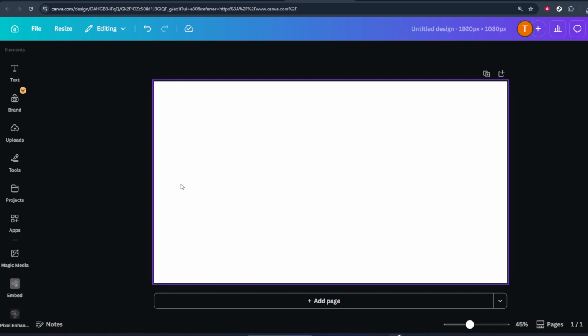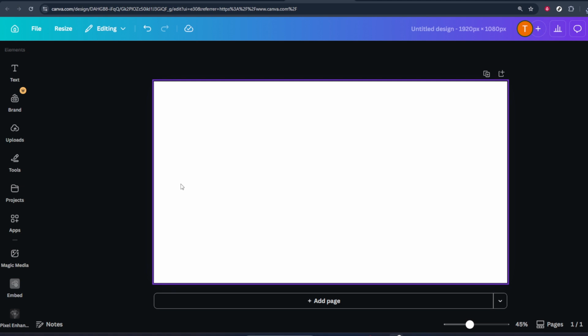First, start by opening your design in Canva and making sure the image you want to edit is already on the canvas. Click on the image once to select it. You'll know it's selected when you see a border or handles appear around it. This is important because the editing options will only show up when the image is actively selected.